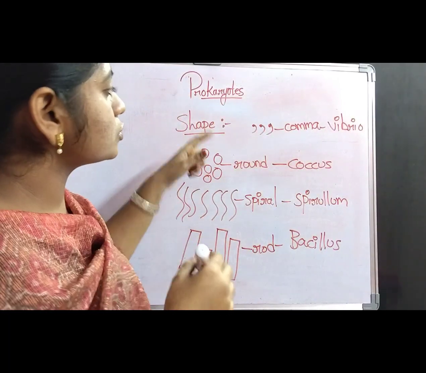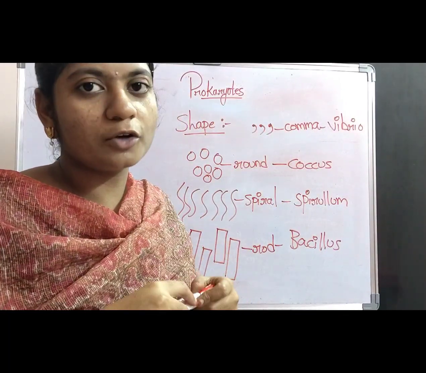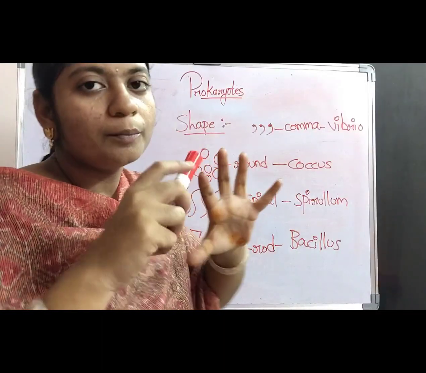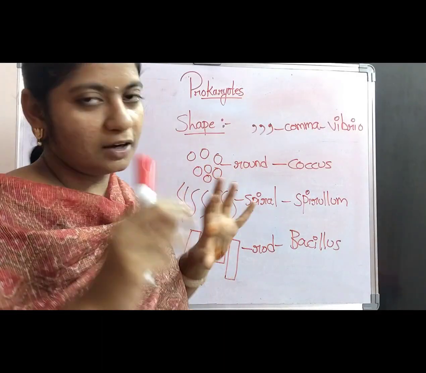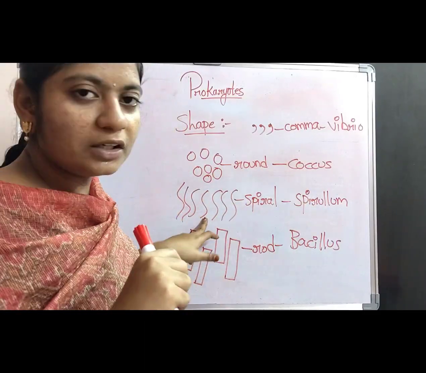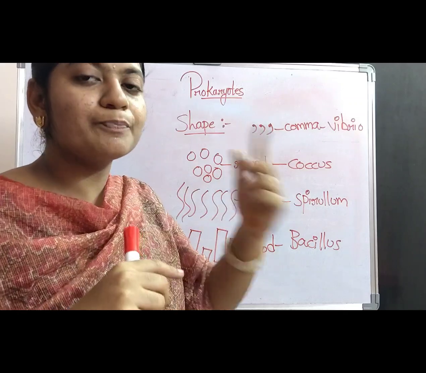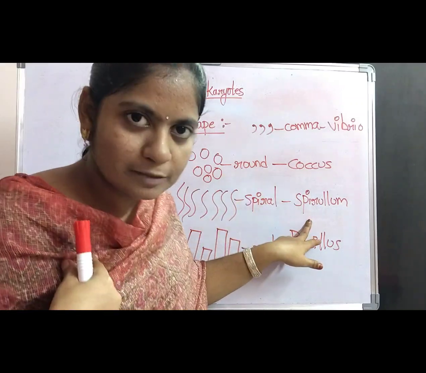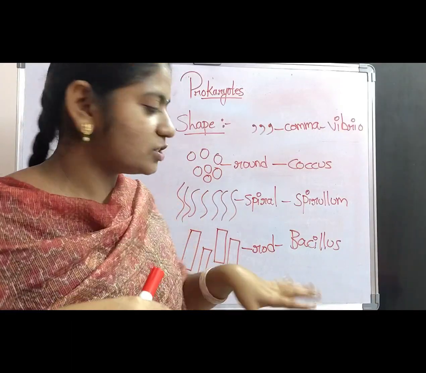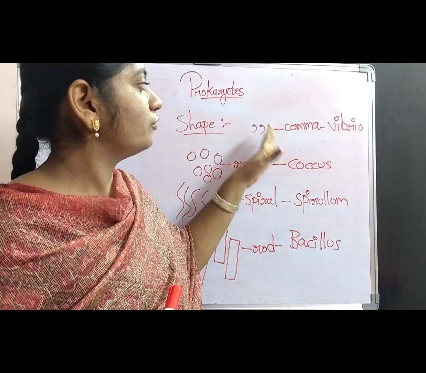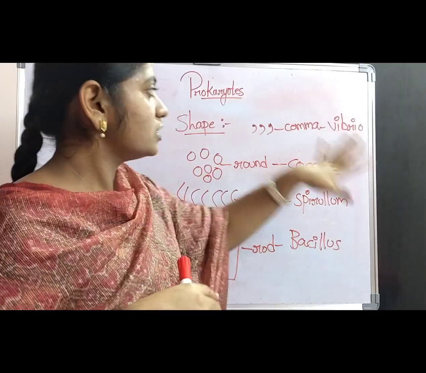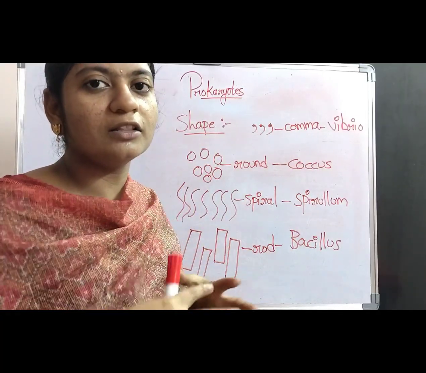So, these are the most commonly observed different shapes of the prokaryotes. If the prokaryotic cell is round or spherical, it is called coccus. If it is in a spiral or spring-like structure, it is called spirillum. If it is rod-like, then it is called bacillus. Or if the shape is comma shaped, it is called vibrio. So these are the different shapes included in the prokaryotes.